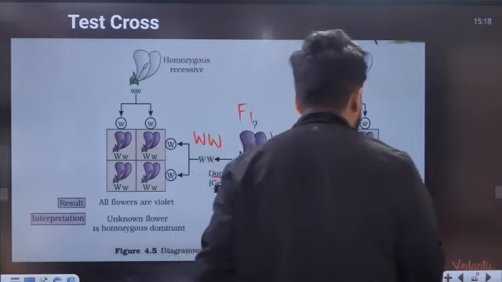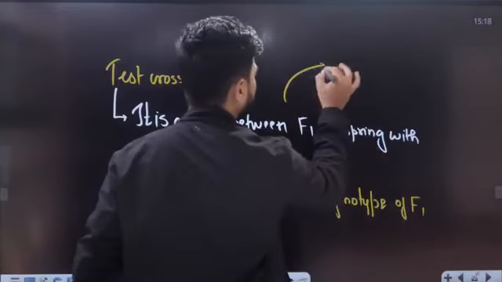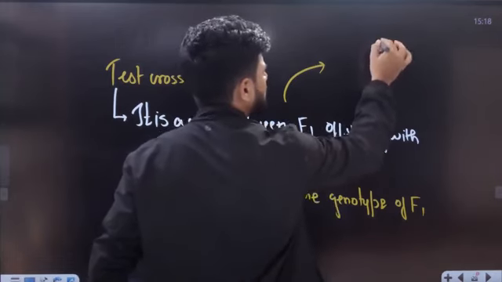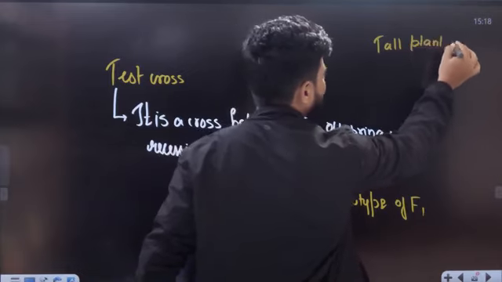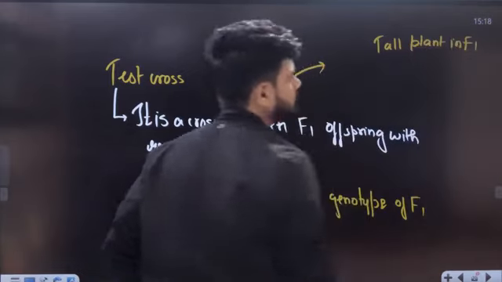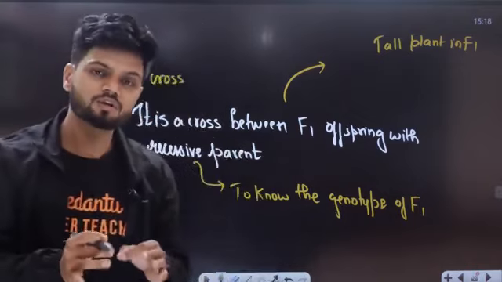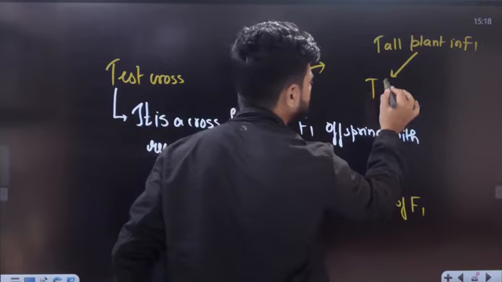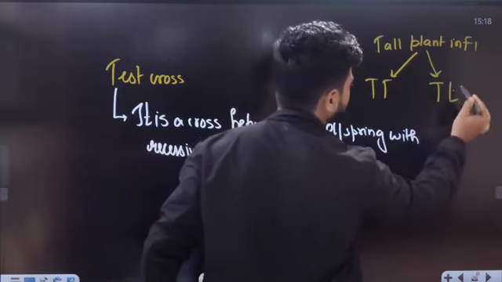Similarly, in NCERT they have given an example. Let's take a tall plant in F1. Tell me, what are the possible genotypes? The possible genotype of a tall plant can be capital T, capital T, completely dominant, or it can be capital T, small t.